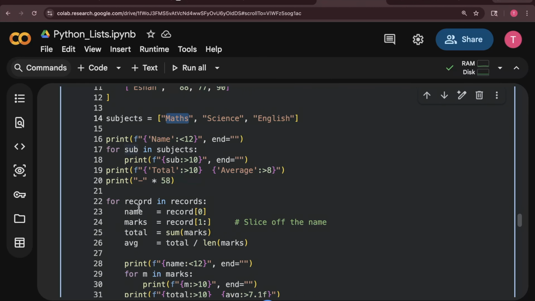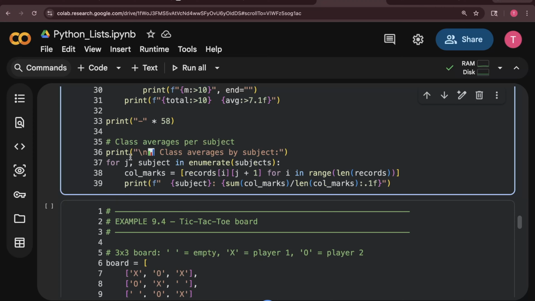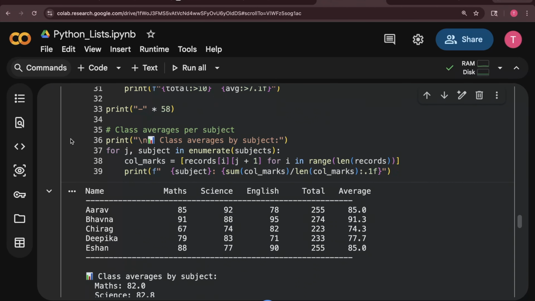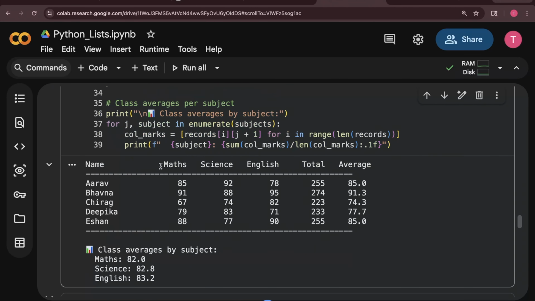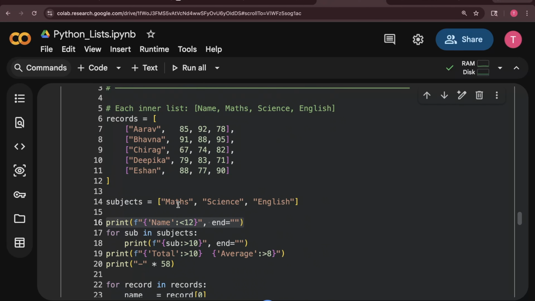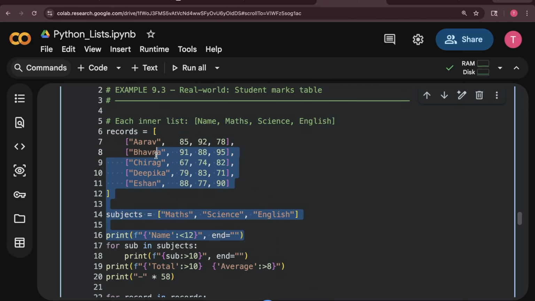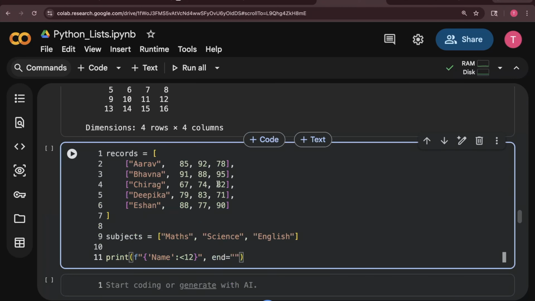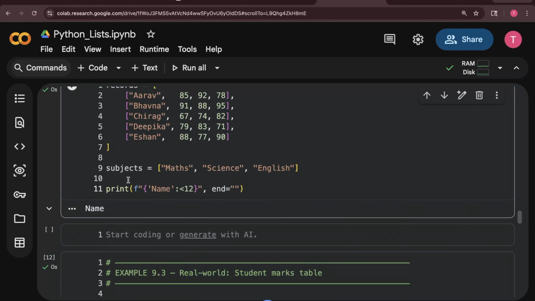So what I am doing, simply, is printing something: name. If I execute first, then I'll show you. It is better to show you that way. See, this is how it is coming. I'm just beautifying the output, nothing much. Let me show you line by line for your better understanding. If I print name like this, you see it has created this space.